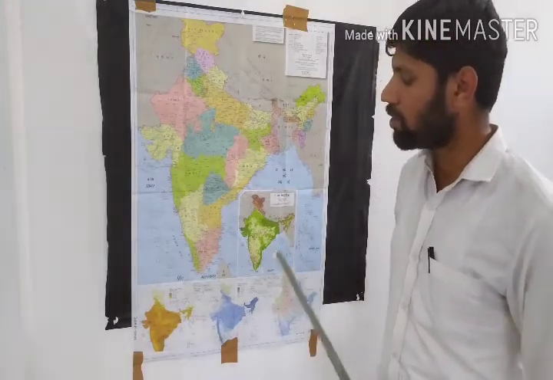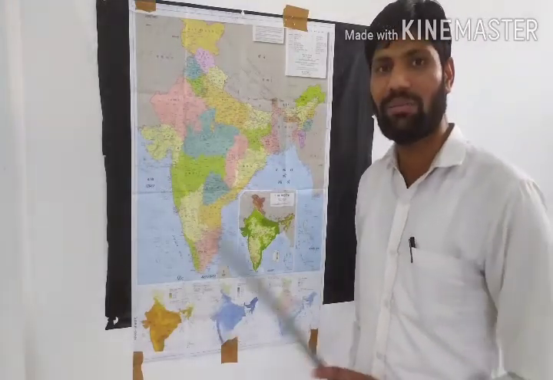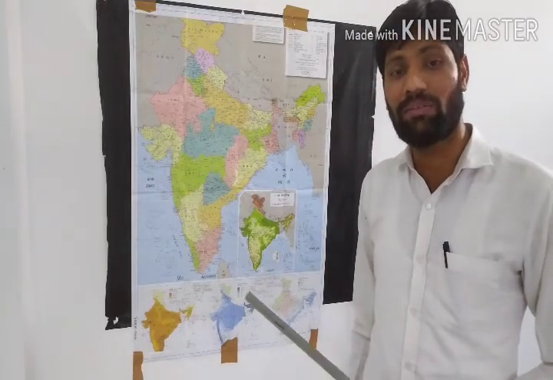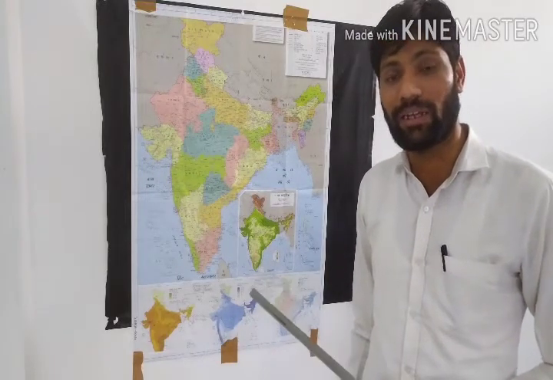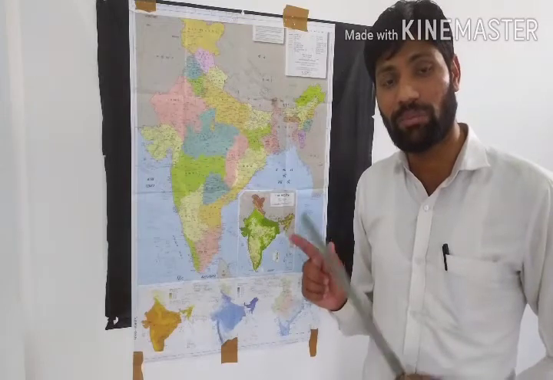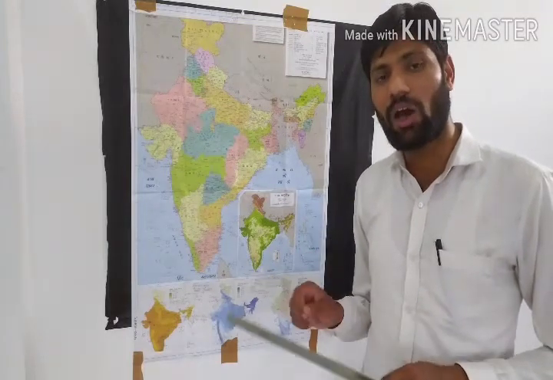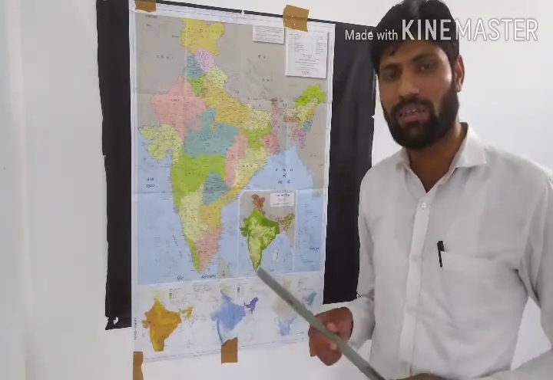So genetic diversity means diversity at the variety level, that means the species is the same, but how many different types of varieties are there within the single species.